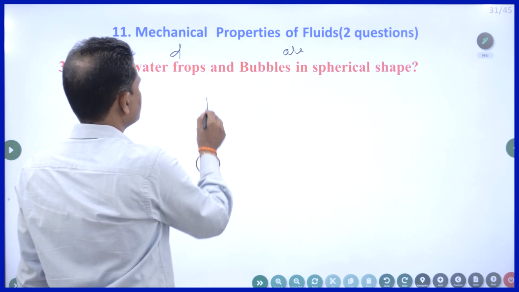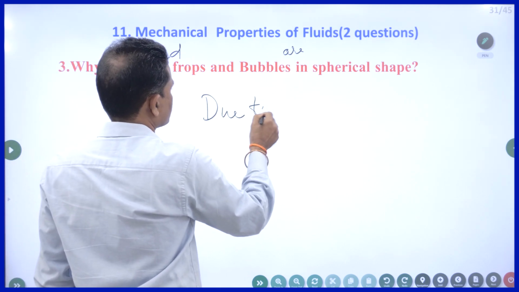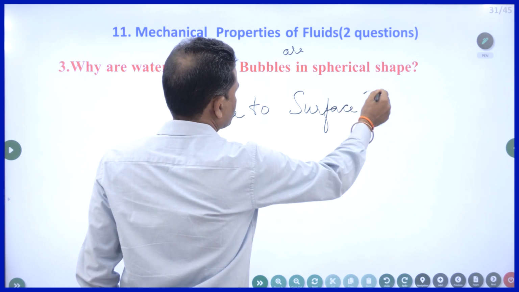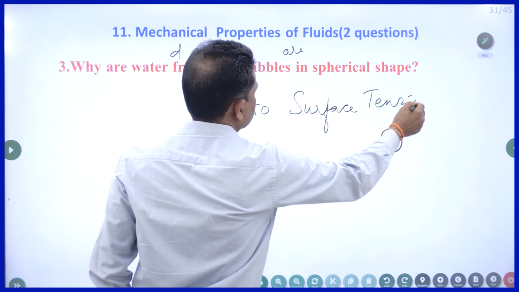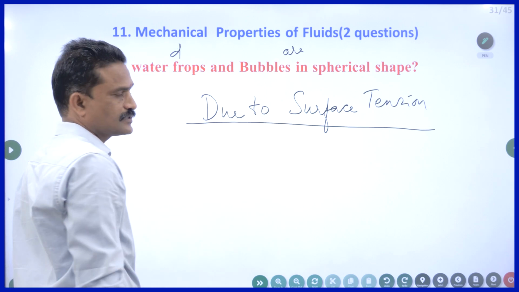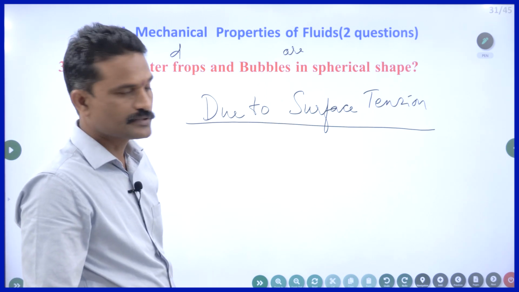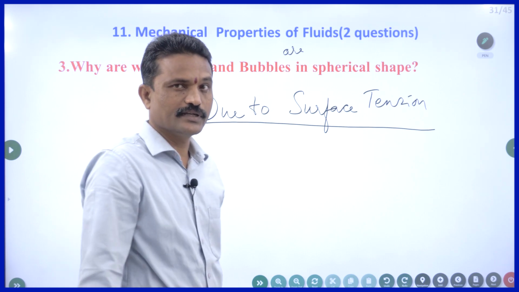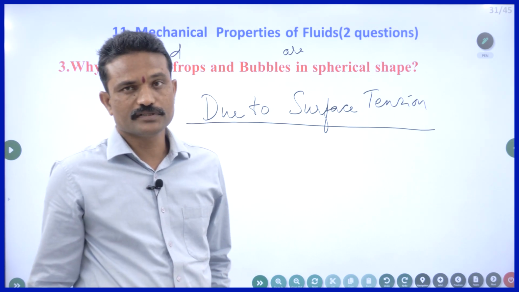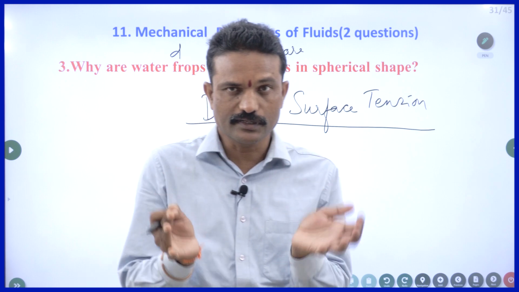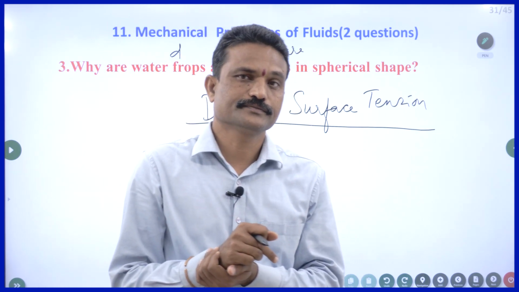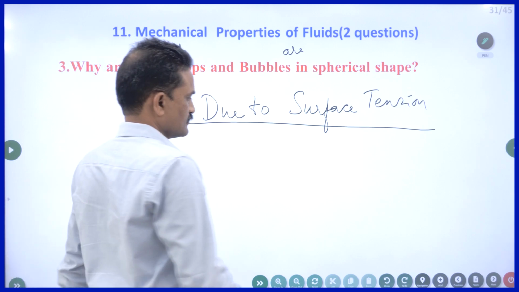The answer is very simple: surface tension. If you write this, you will get 2 marks. Due to surface tension, both water drops or any liquid drop as well as bubbles are always in spherical shape. That is the reason why you can see raindrops are spherical in shape. Is this clear? Right.